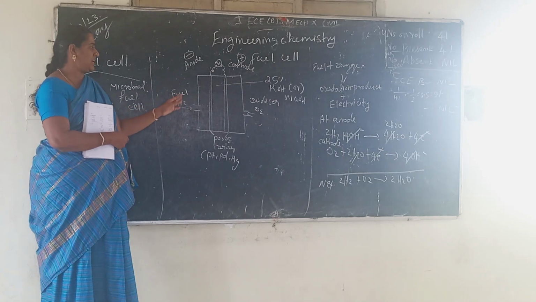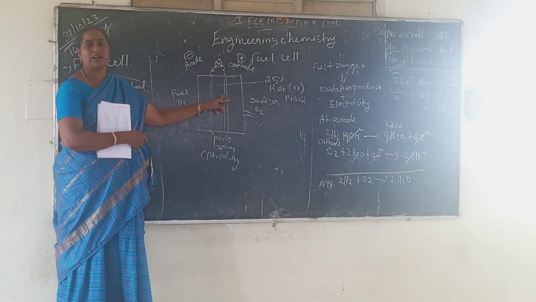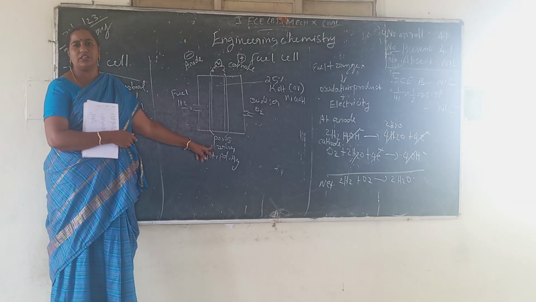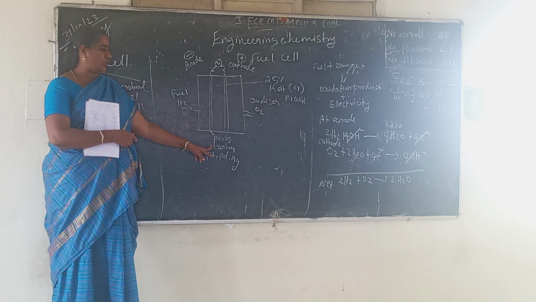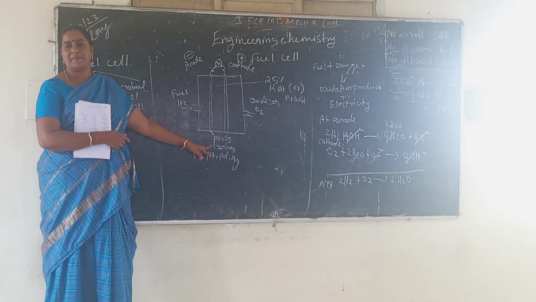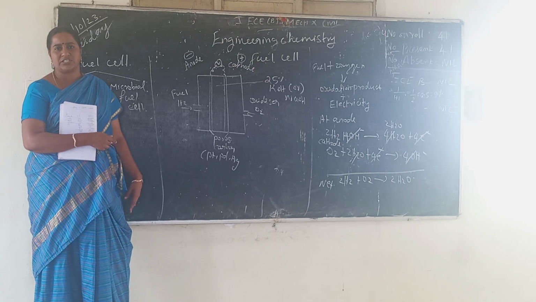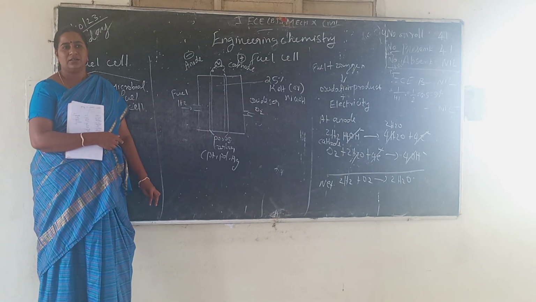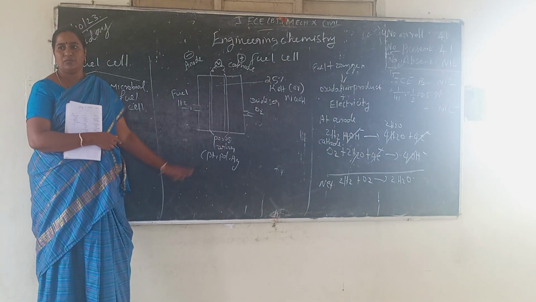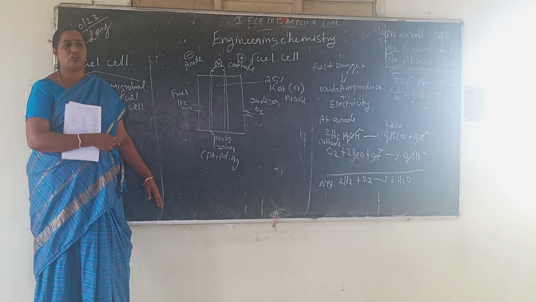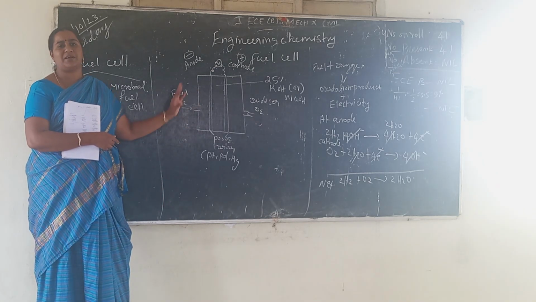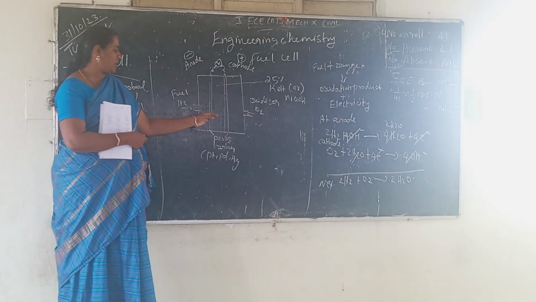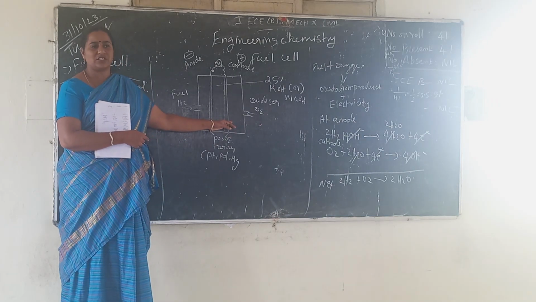In this fuel cell, both anode and cathode are the porous carbon. Both are the same. Both anode and cathode are made up of porous carbon. What does that mean? Which kind of concentration cell is that? See, both are same. Electrode concentration cell. Pressure may be varying.